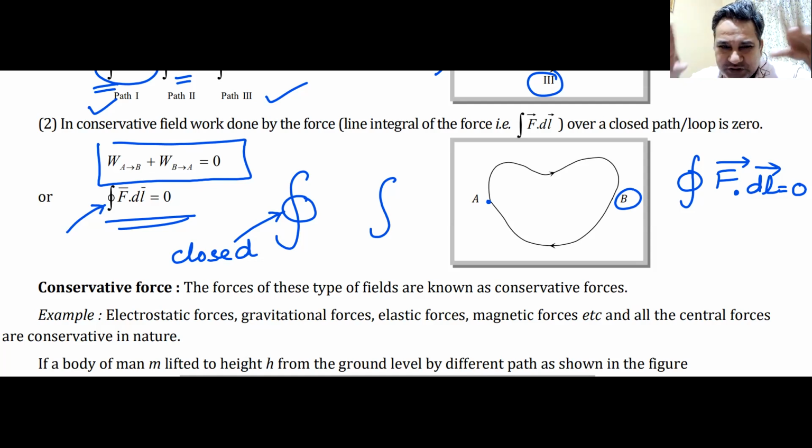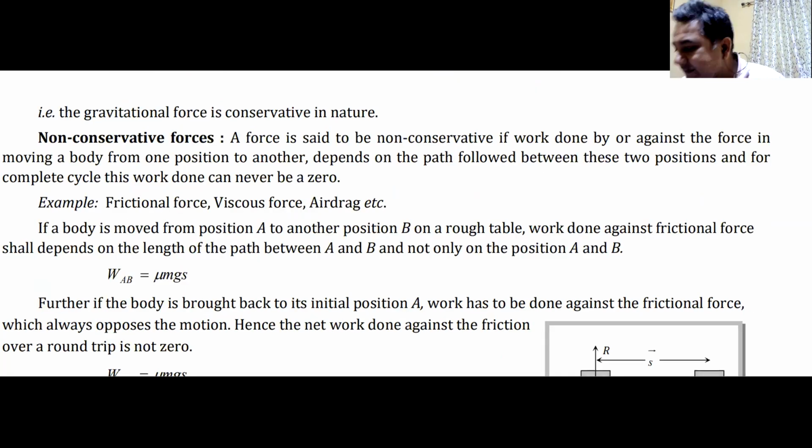Now, if one type of force is conservative, it is like two subsets of the universal set. You add this subset with this subset and you get the universal set. So the other type of forces, if they are not conservative, would be known as non-conservative forces. So what are non-conservative forces? Without knowing anything about them, can you tell me what would be non-conservative forces, and can you give an example?